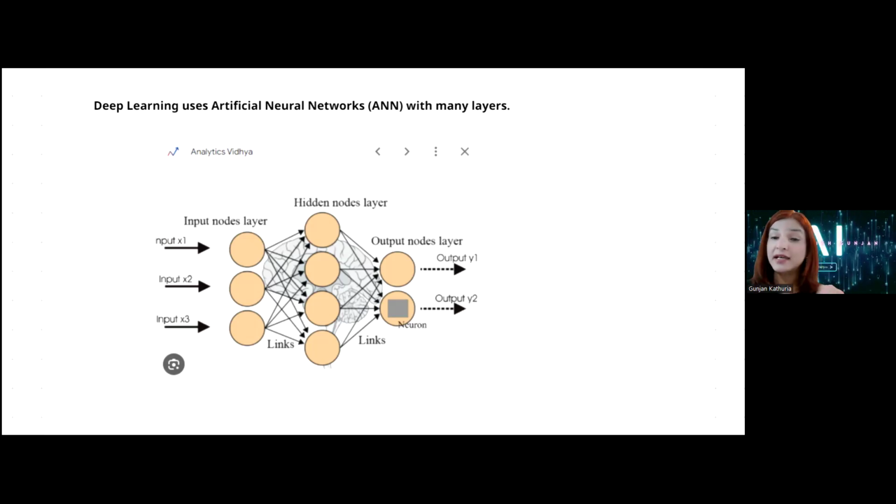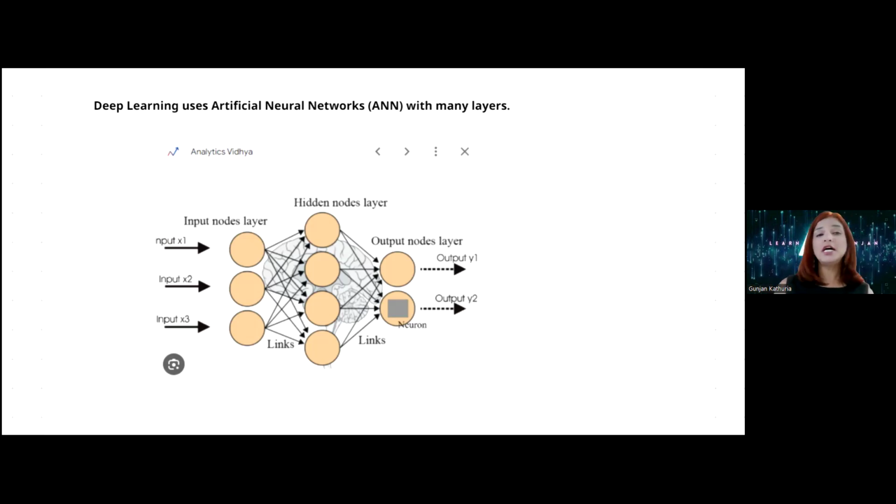That's the interconnection, and there are weights assigned to it so that it knows which things are more important or less important to consider. Very much like how the human brain works, we know which are the more important things to focus on versus not. Similarly, in artificial neural networks, the weight assignment tells which nodes you should talk to next and how that connection should happen. So that's about artificial neural networks, which are the foundation for deep learning.